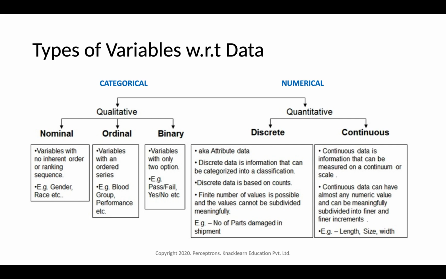So what we understood here, types of variables with respect to data: we have two types of variables, categorical and numerical. Categorical can also be called qualitative, while numerical variables are called quantitative. Within categorical, we can divide it into three types: nominal, ordinal, and binary. And within numerical or quantitative, we can divide it into two types, discrete or continuous.